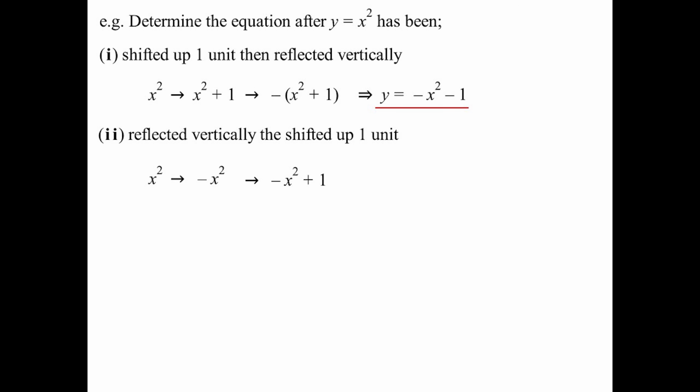So we get 2 different curves. So when you have a translation and a reflection in the same direction, they don't commute. The order is important. Otherwise, we should be fine.